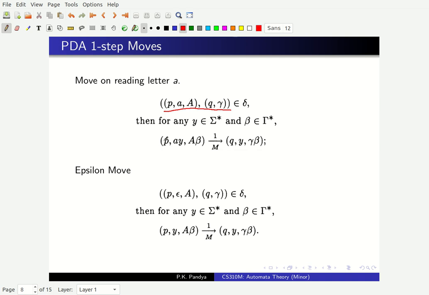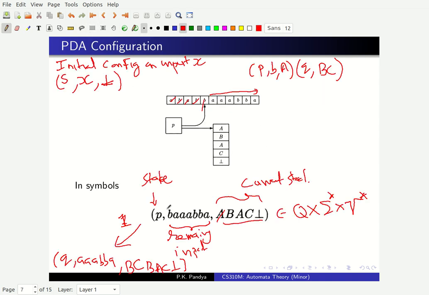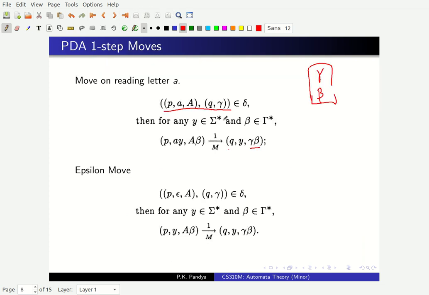So what do I have to do? From P I go to Q. So my state changes from P to Q. This A gets processed, so the remaining input to be processed is Y. Now AY transforms to Y, and this A on the stack gets replaced by gamma, where gamma is some sequence of stack symbols. So on the stack we get the sequence gamma beta. That is, we have gamma at the top and beta below that, right? This is the position of the stack. I hope this is very clear to you from what we did last time. This is just describing one step move symbolically, right? This is the general case.